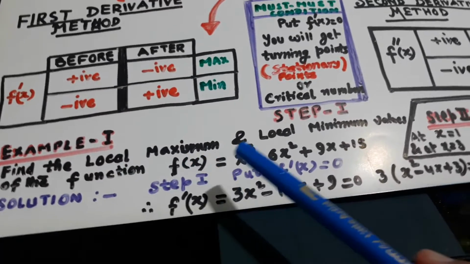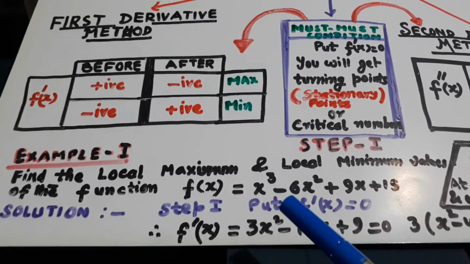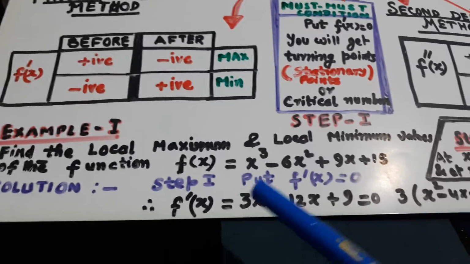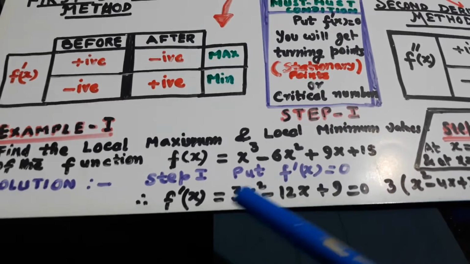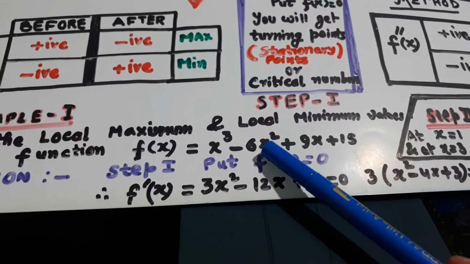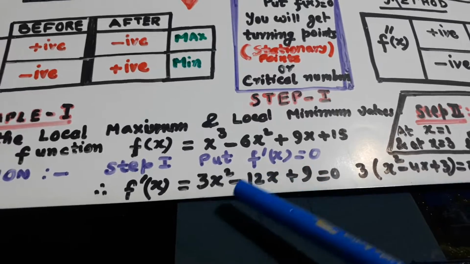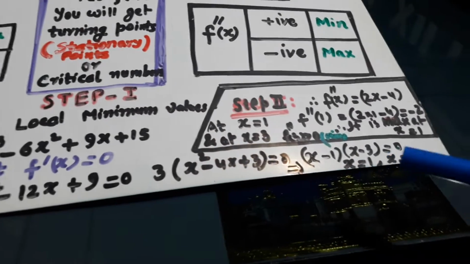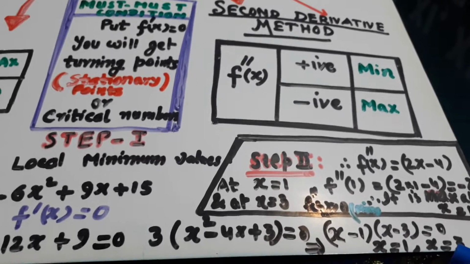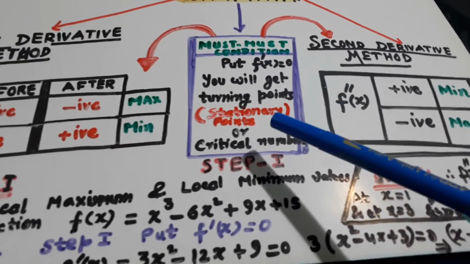Find the local maximum and local minimum values of the function f(x) equal to x cube minus 6x square plus 9x plus 15. Step 1: put f dash x equal to 0. Now the derivative of x cube is 3x square, the derivative of 6x square is 12x, and the derivative of 9x is 9. So take 3 common and we get the factors. So we get the values x equal to 1 and x equal to 3. These are the turning points or stationary points.